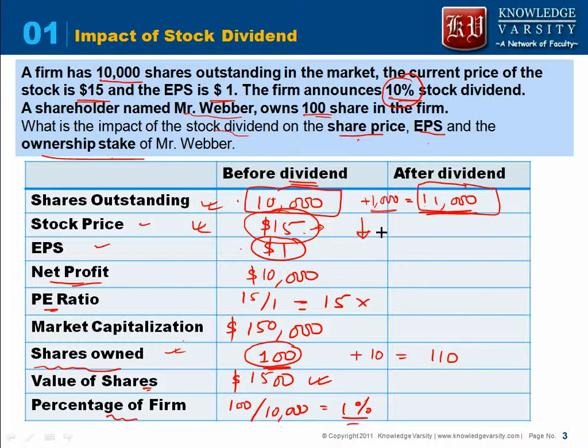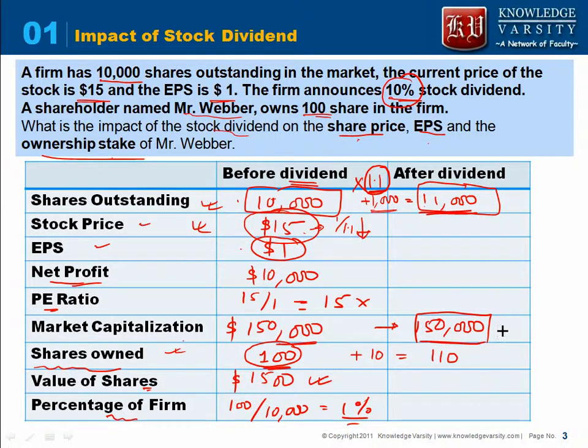Now how much would the stock price be? Please note that when the shares outstanding have increased by 10%, or have become 1.1 times, the stock price should become 1 by 1.1 times. Or what I can say is the market capitalization of the company should be the same. There should not be any change in the market capitalization.